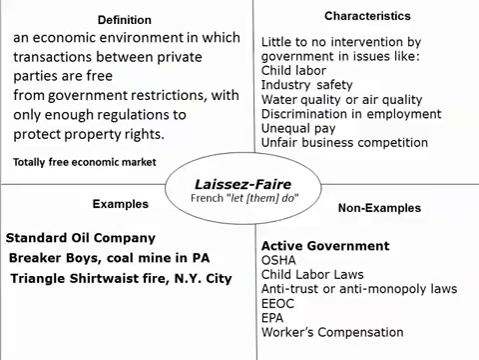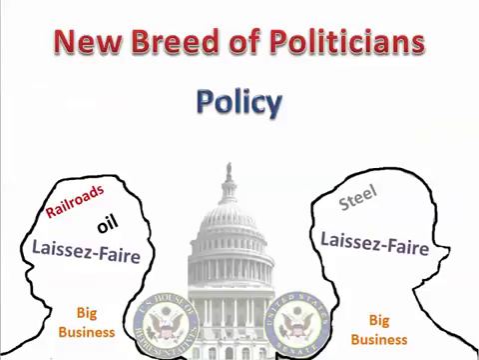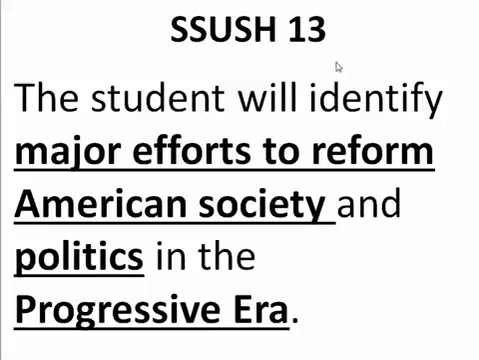Alright, so let's look at what changes. If you recall from our discussion of the new breed of politicians that come out after the Civil War, they were about big business and helping big business in this industrialization period, and they were helping railroads and oil and steel, and they run under this policy known as laissez-faire. Okay, let's move on to Standard 13.